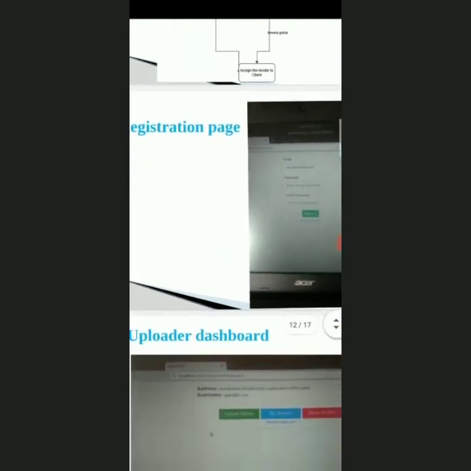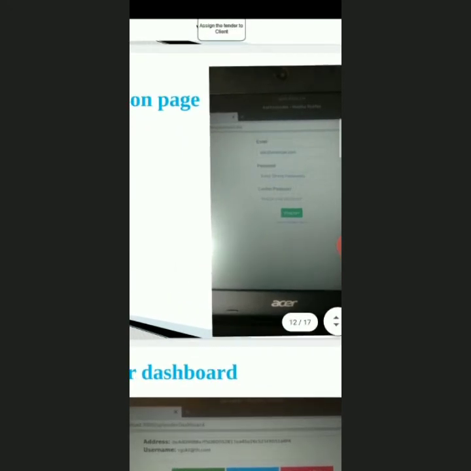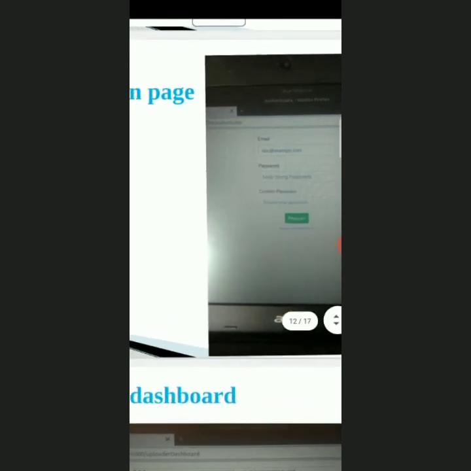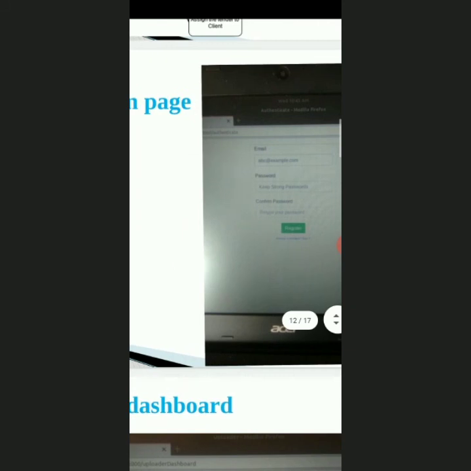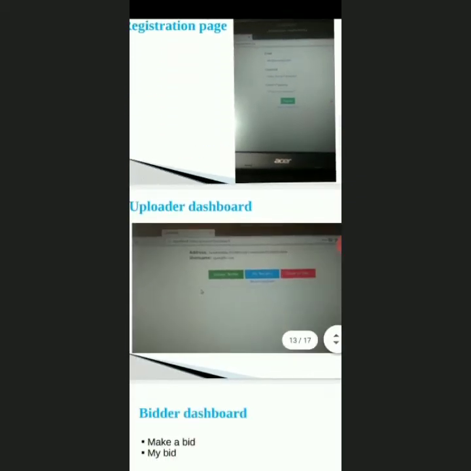Here comes the registration page. This is the registration page we developed. It contains email and password. Every user must register with their email ID, and the password is the user's choice. Once the password is confirmed, the registration is done, and it directs to one page where he has to select uploader or bidder. If he selects uploader, then he can't be a bidder, and vice versa. And here two dashboards are there, uploader dashboard and bidder dashboard.